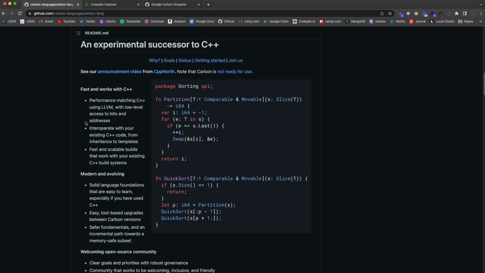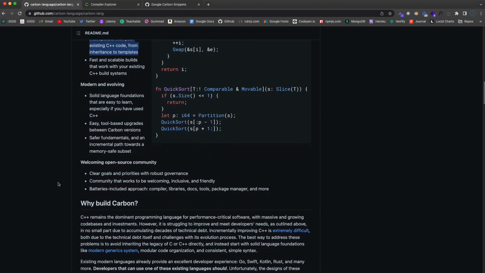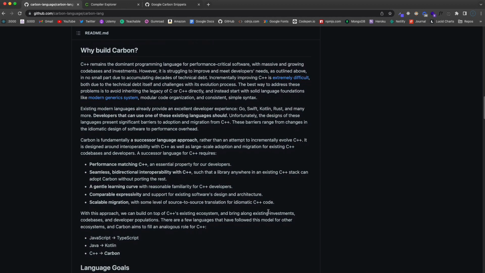So you can write C++ and use C++ libraries within Carbon and vice versa. It says right here, interoperate with your existing C++ code from inheritance to templates. It's fast and scalable. I'll go over some of the plans and stuff for it in a minute. But down here you can read why they're doing this. I've already read all this, and I'll just kind of summarize this for you.